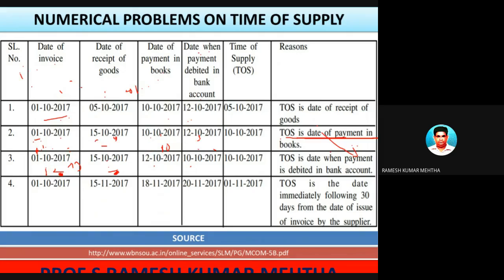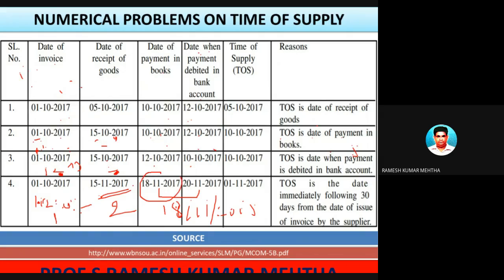Number four situation. Date of invoice 1/10, so granted up to 1/12/2017. Date of receipt of goods 15/11. Number two. Date of payment versus date of payment recorded in the books versus date of payment debited to the bank account, whichever is earliest, that is 18/11/2017. So among them, whichever is the earliest. So 18th November, 15th November, and 1st December. Which is the earliest? This one is the earliest.